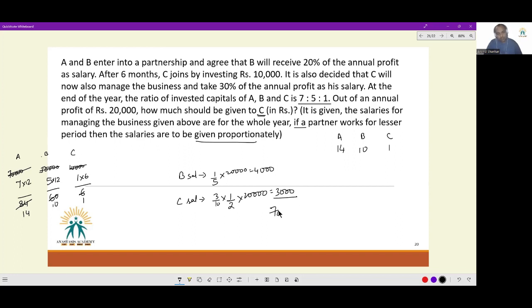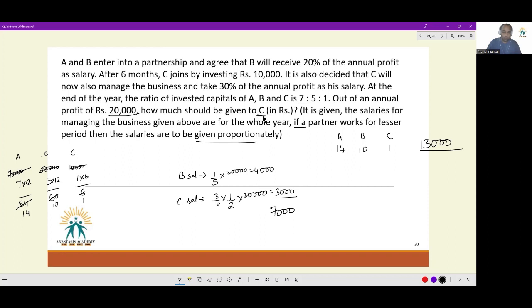So see, 7,000 rupees has already been given away as salaries. So this profit sharing ratio is used for how much amount? For 13,000. Out of a profit of 20,000, 13,000 is left to be distributed between A, B, and C.